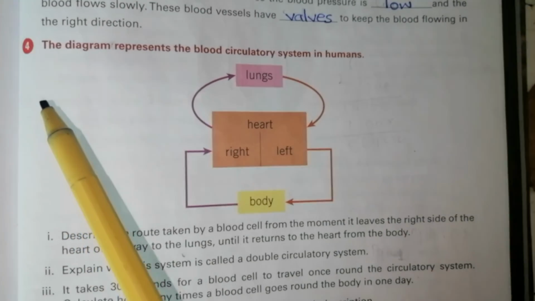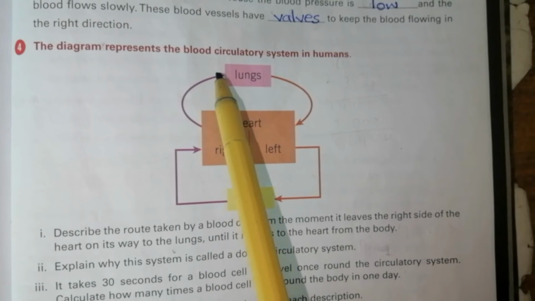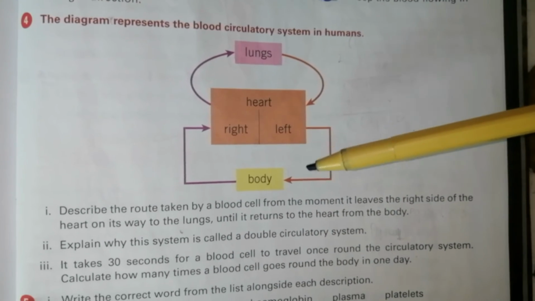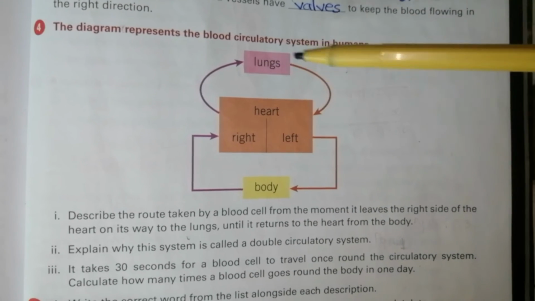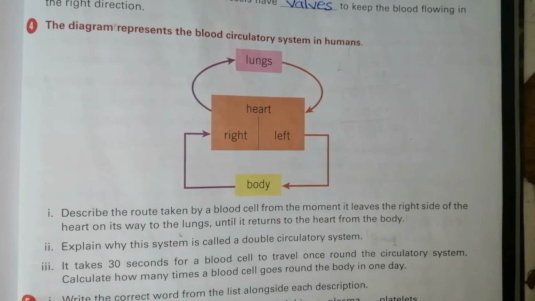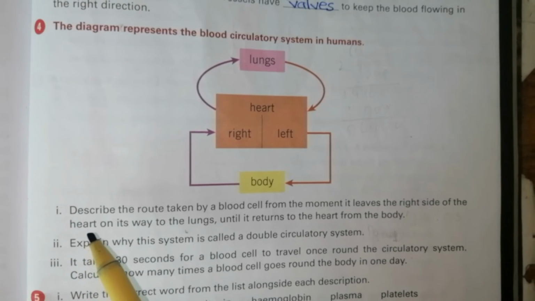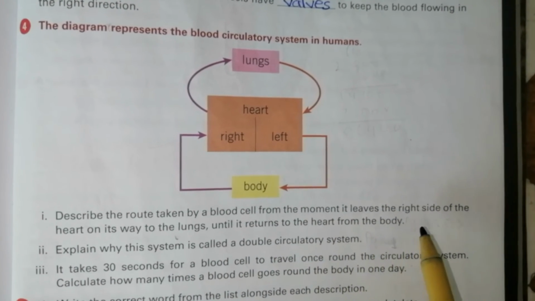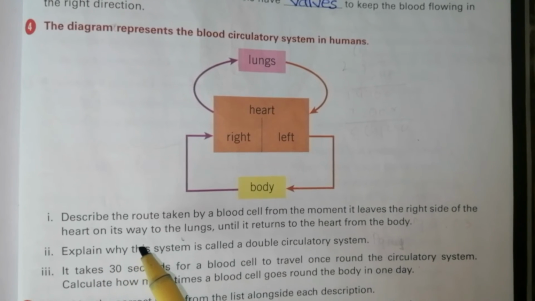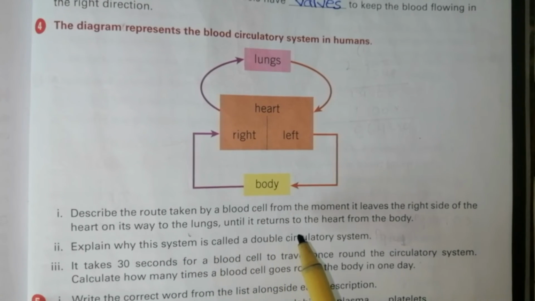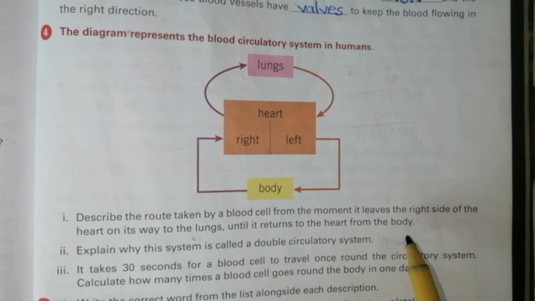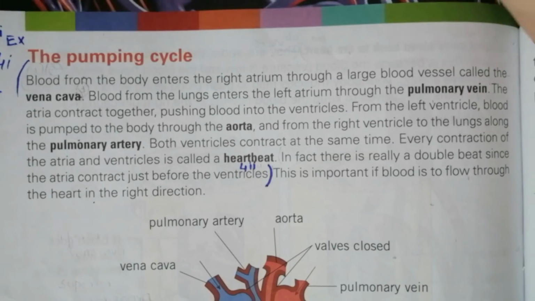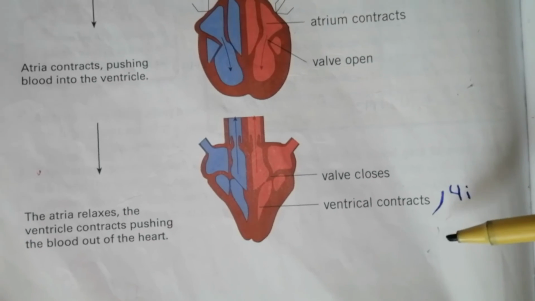Question number 4. The diagram represents the blood circulatory system in humans. Beta, this is the diagram and it represents the blood circulatory system in humans. Part 1. Describe the route taken by the blood from the moment it leaves the right side of the heart on its way to the lungs until it returns to the heart from the body. Beta, the answer will start from this line up to this line.